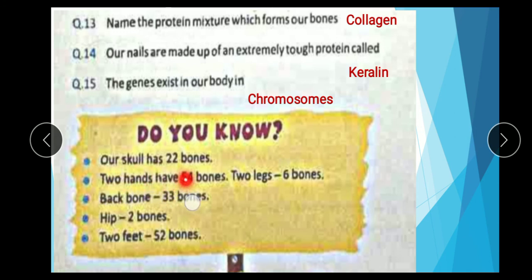Two hands have 54 bones. Two legs, 60 bones. Backbone has 33 bones. Hip, 2 bones. Two feet have 52 bones in the human body.